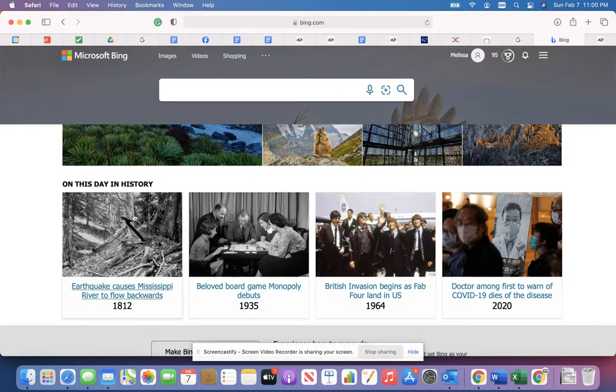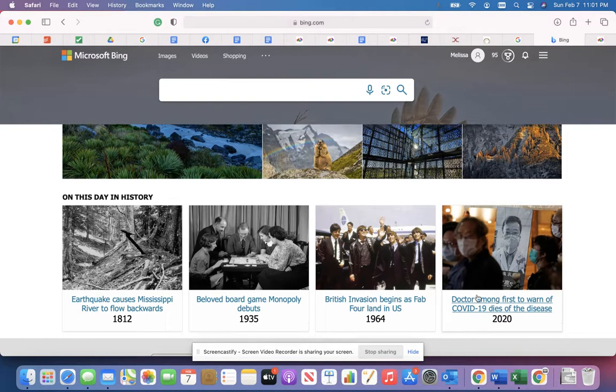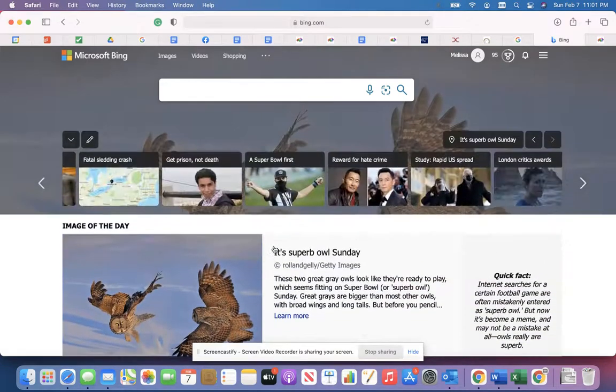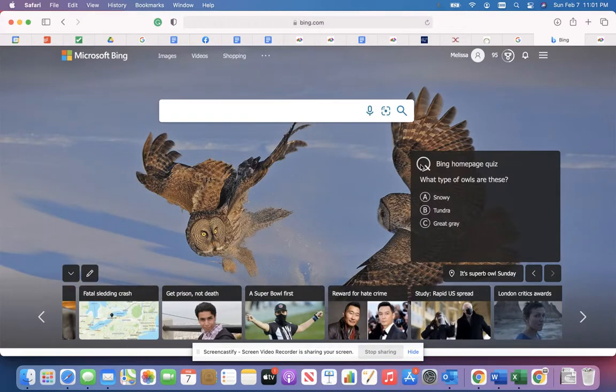There's also This Day in History, which, for example, in 1812, earthquake causes Mississippi River to flow backwards. You can click on these to learn more about them. The day Monopoly debuted. Each of these, every day has 4 different things, and you can see that from different time periods. So lots of stuff there to share with your students too. But let's go up to this quiz and give it a try.